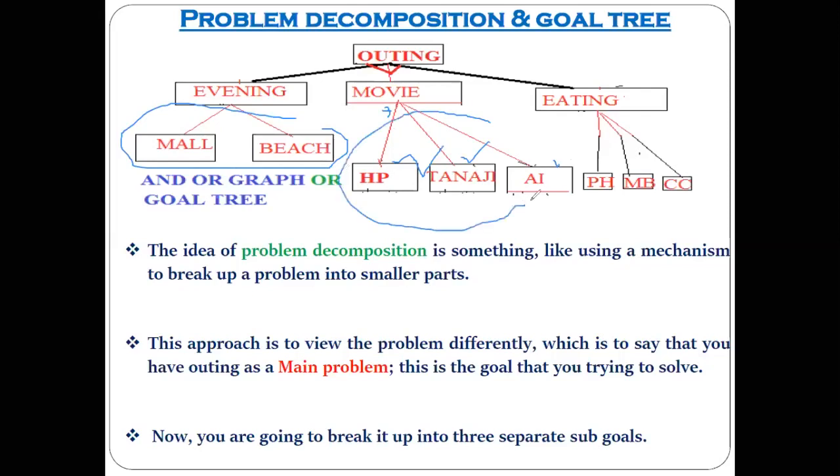No. But in the previous representation there was a dependency. Yes, sir. And this is nothing but the power of problem decomposition. You divide the main problem into multiple sub-problems, again those sub-problems into other sub-problems, and then you try to find out the solution for that.